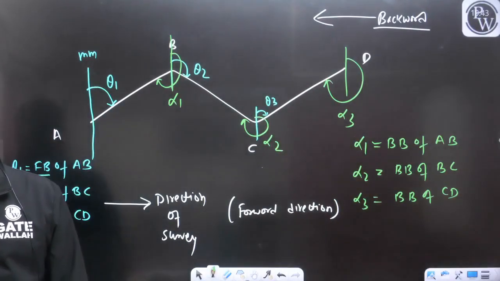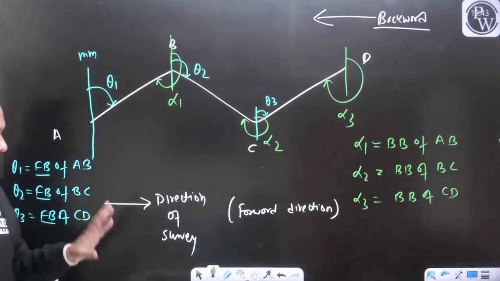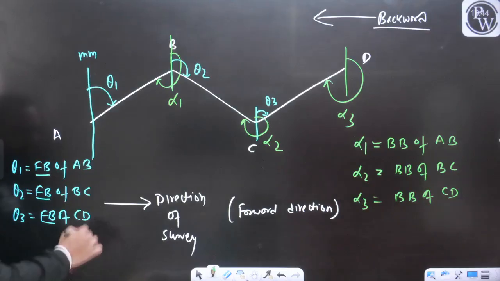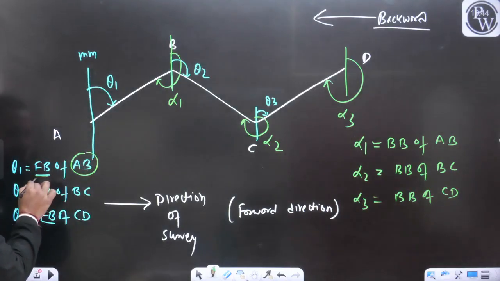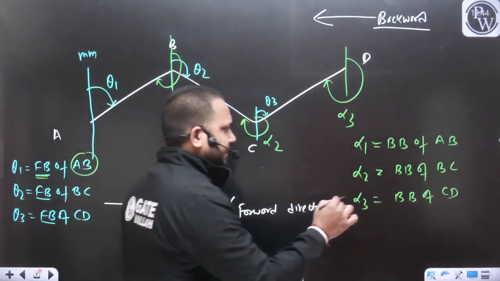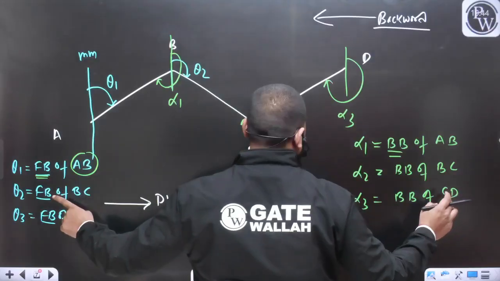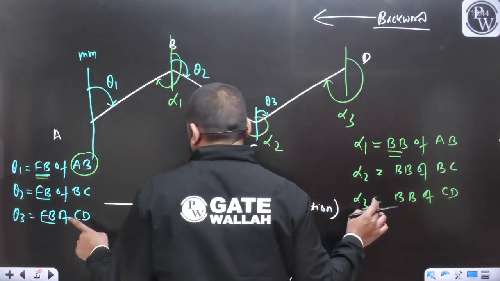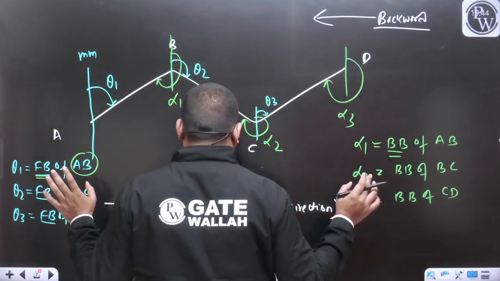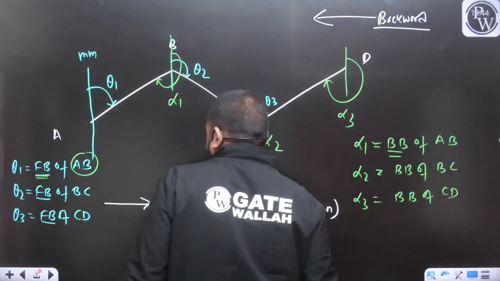Can we conclude like this? For the AB line, we have two bearings, fore bearing and back bearing. For the BC line, we have two bearings, fore bearing and back bearing. For the CD line, we have two bearings, fore bearing and back bearing.